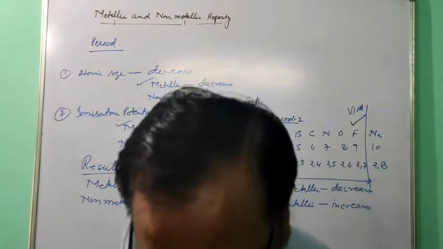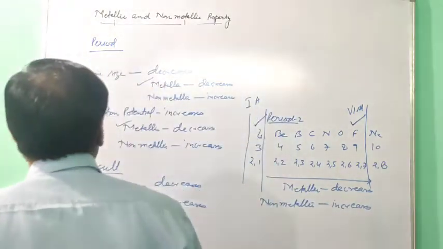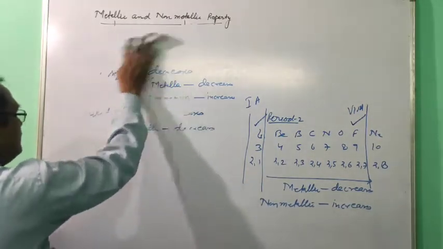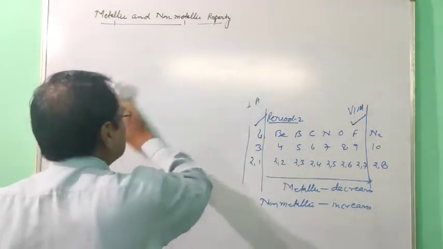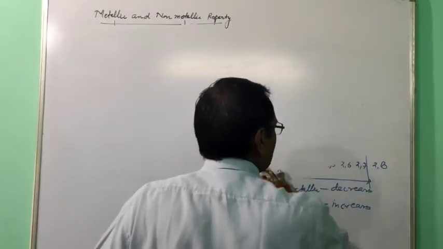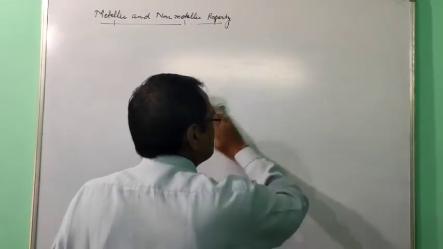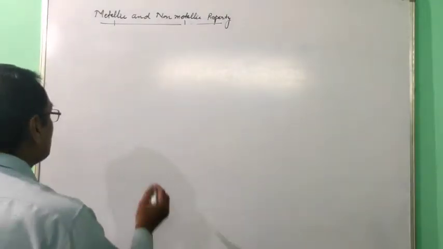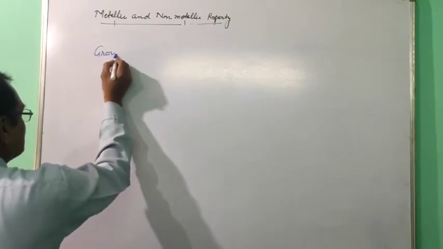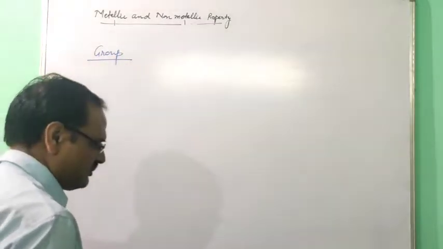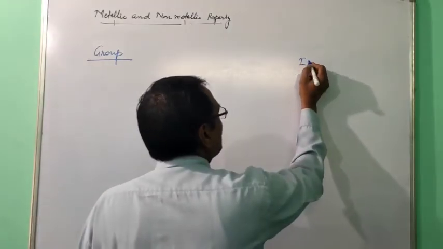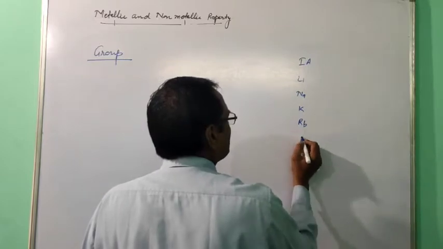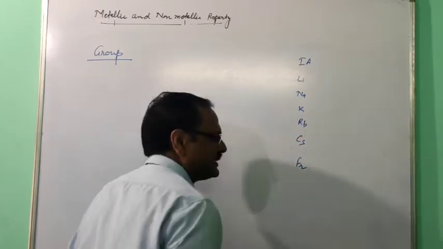So now we are going to apply these two factors in a group. So you can take in a group. When we move in a group from top to bottom, then how the properties will vary. So group we are going to take first A: lithium, sodium, potassium, rubidium, cesium, francium.